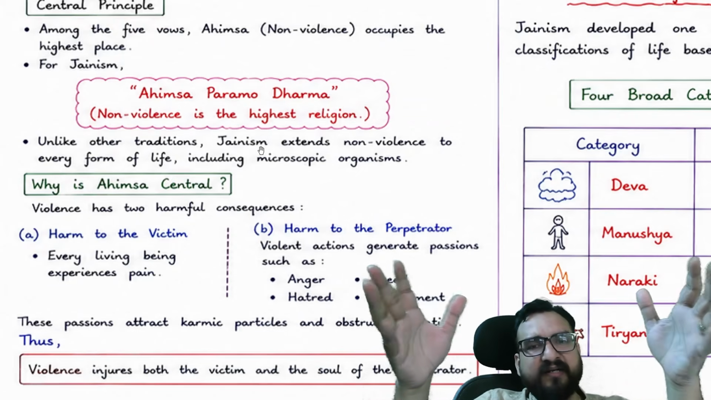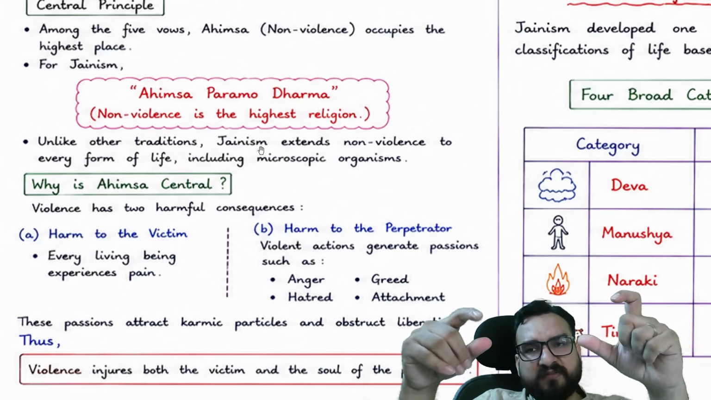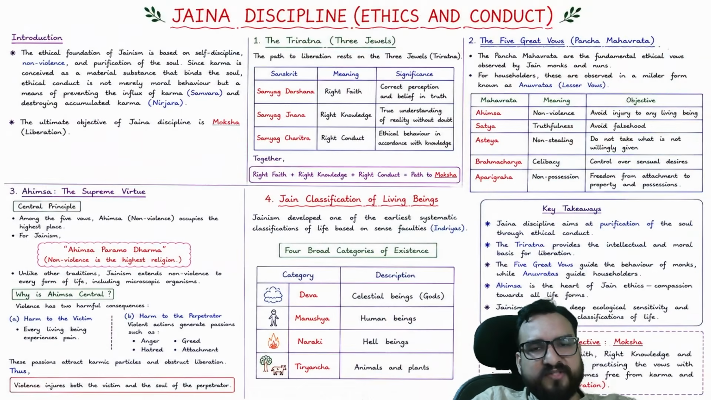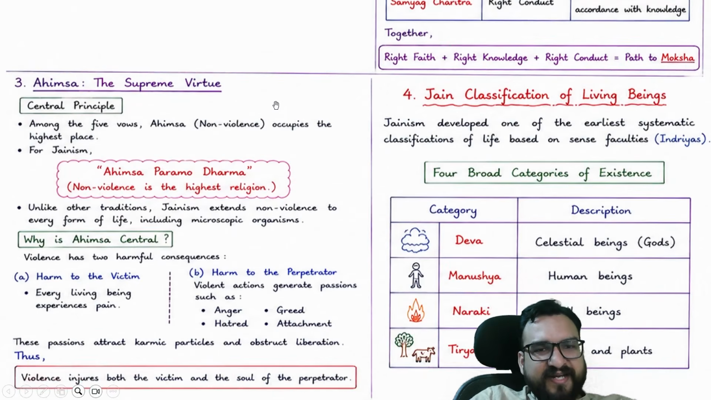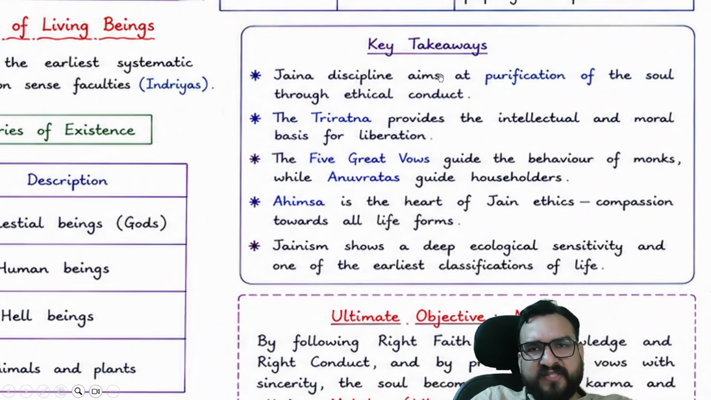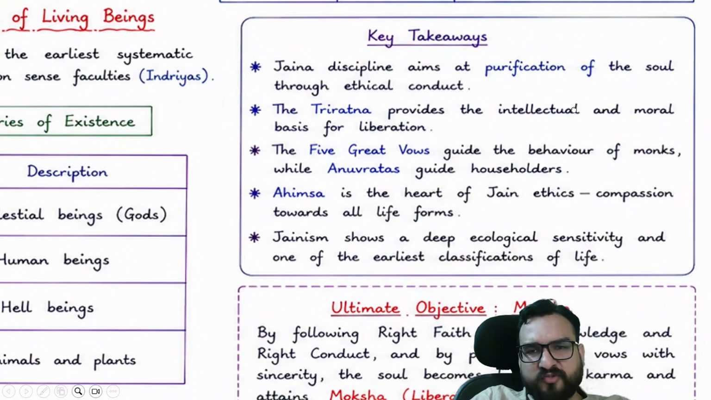You will find it around 1900 or so. He was testing all these things, right? JC Chandra, just check it once. Or not JC Chandra, it is JC Jogesh Chandra Bose. Something like that, check once. So they were saying the same things 1000 years before. Jaina discipline aims at purification of the soul, you will be finding.